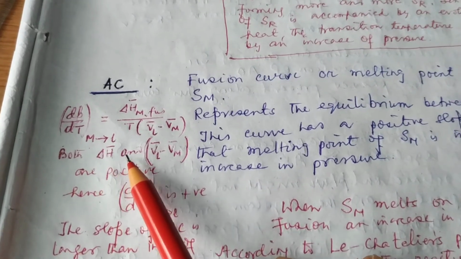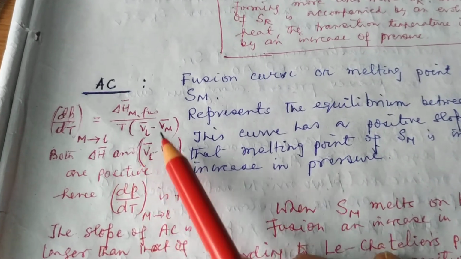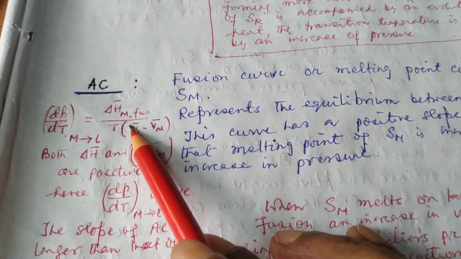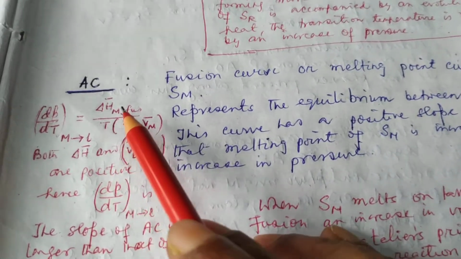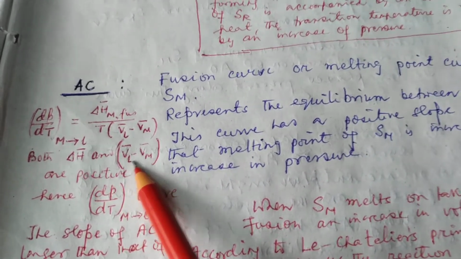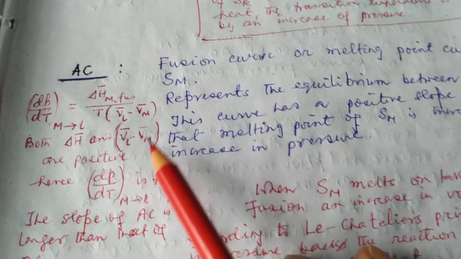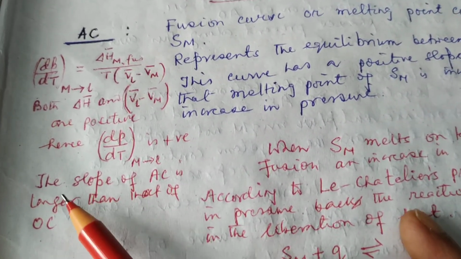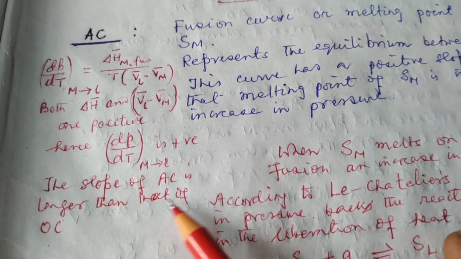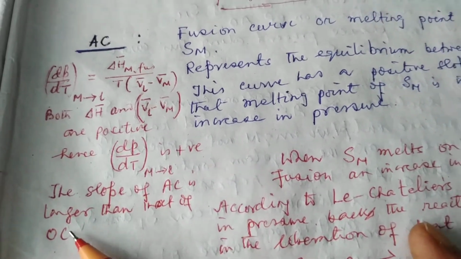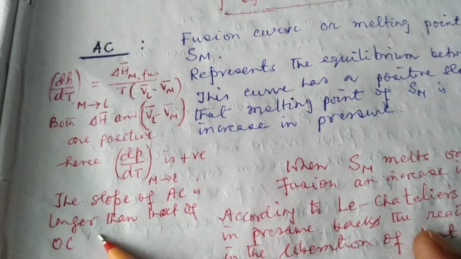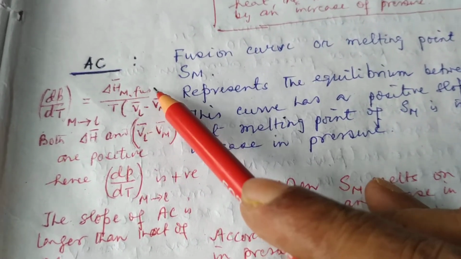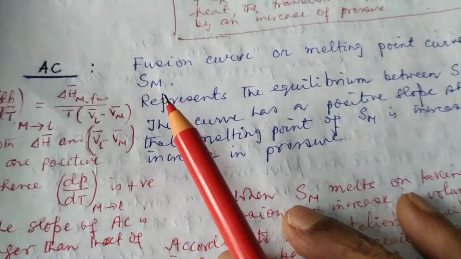Vl bar is greater than Vm bar, so both delta H and the volume difference are positive. Hence, dP/dT is positive. The slope of AC is larger than that of OC, because this is the fusion. Okay.